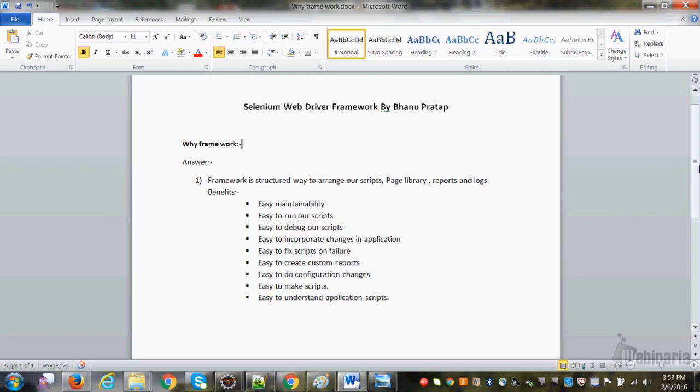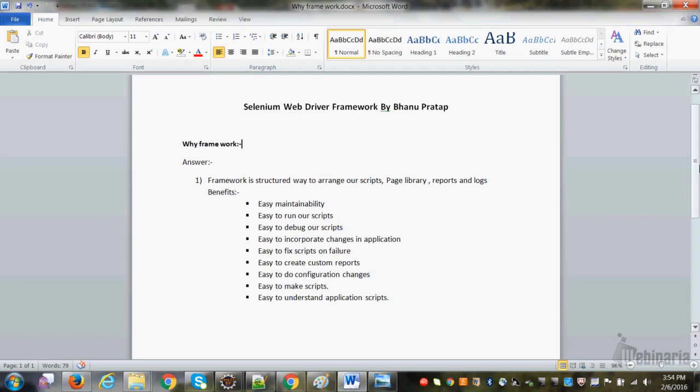Easy to understand application scripts. What does the last line mean? How? Let's say you followed a structured way, right? You have all your page library, and all your reports and logs at the right place. You created it, so you might know that for you it will not be a problem even though you don't have a framework. But whenever a new joiner comes, for him or her it will be very tough, because he might not be aware of what you thought when you designed it, right? So if you have a framework and you have a separate folder for everything, even for new joiners it's very easy.